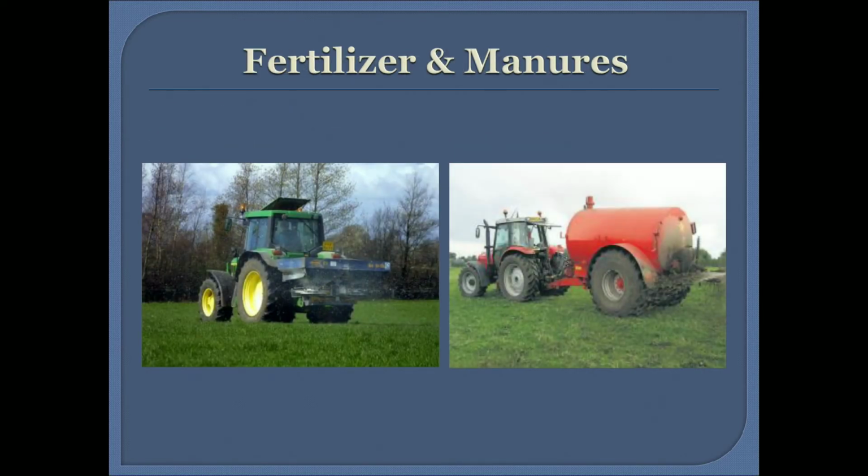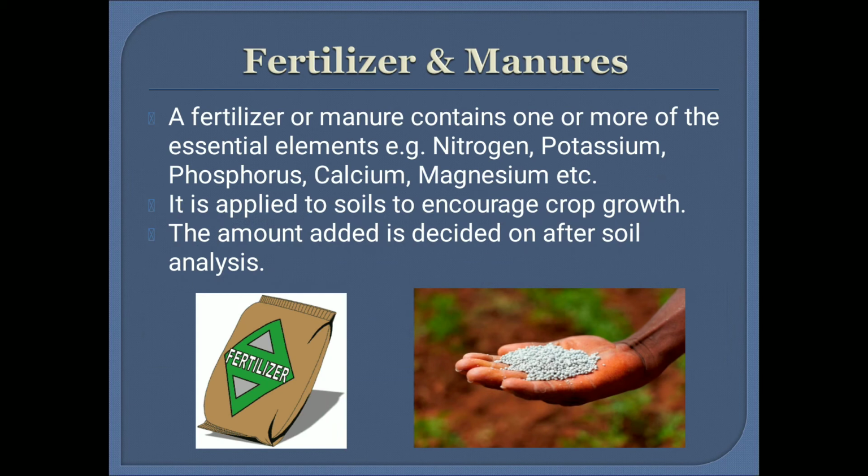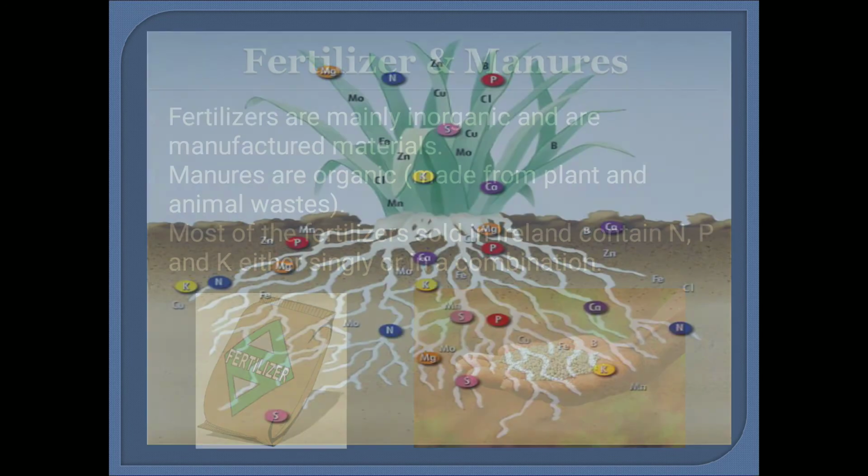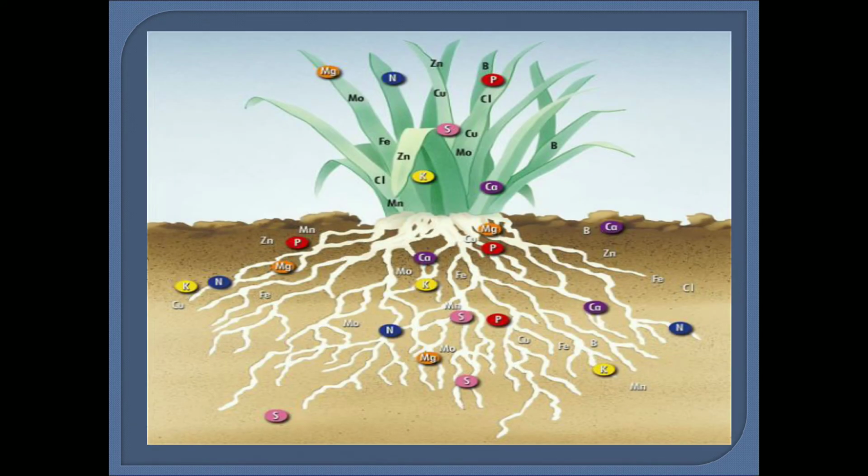Next is fertilizers and manures diagrammatically. A fertilizer or manure contains one or more of the essential elements, for example nitrogen, potassium, phosphorus, calcium, magnesium, etc. It is applied to soil to encourage crop growth and the amount added is decided on after soil analysis.